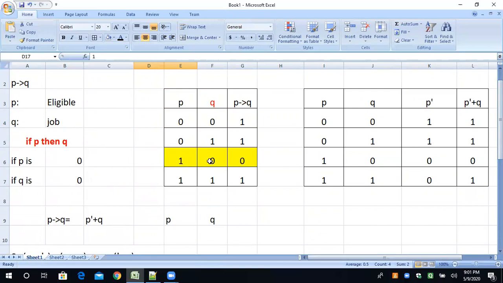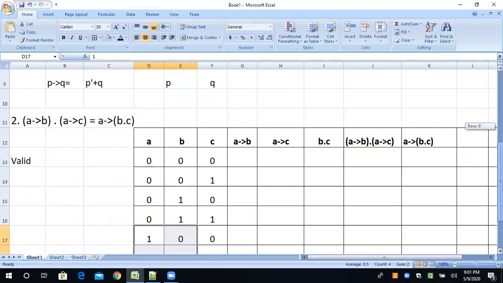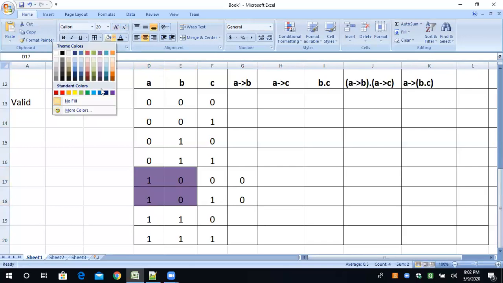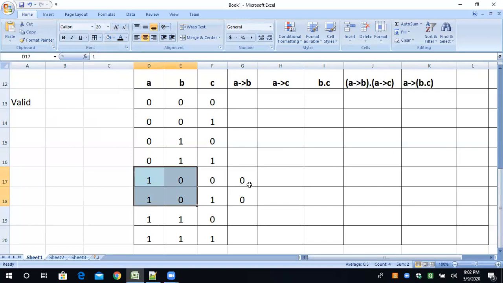Rest of all the cases we can take 1. This truth table is long, so I'm using the shortcut. So A is 1 and B is 0, here we can take 0, 0. Only these two cases. Rest of all the cases we can take 1. No problem.